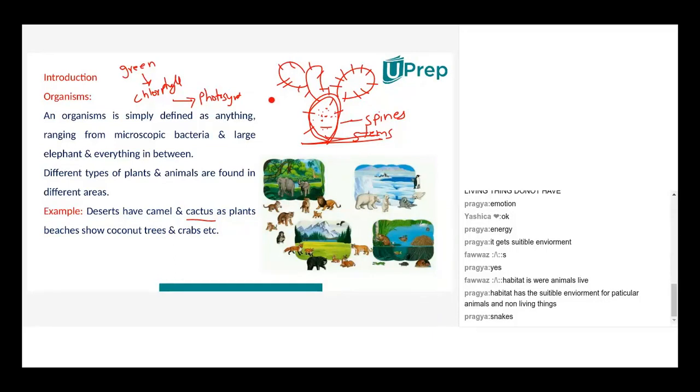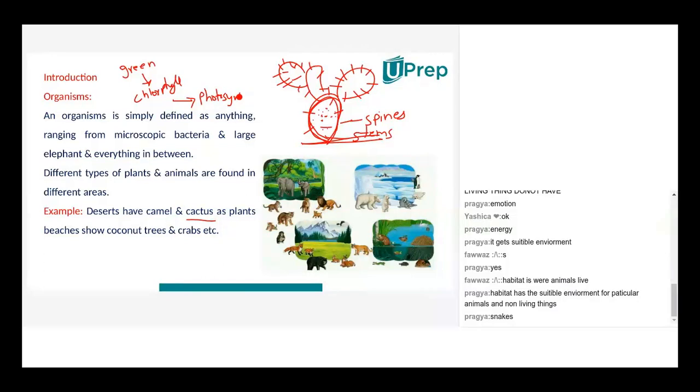Very good. Basically, a desert is devoid of water. And the moment a camel or a goat or some animal finds some fleshy green substance, it would obviously come and eat. But to keep the animals at bay, nature has designed it in such a way that with the help of the spines, the animals will not even come in front.